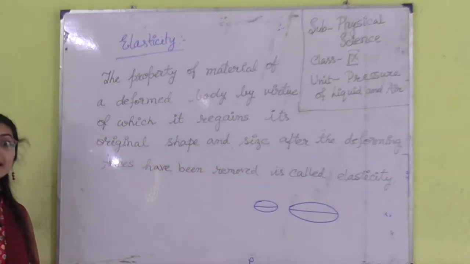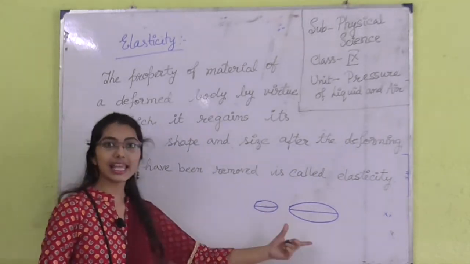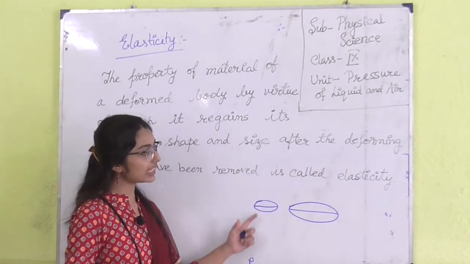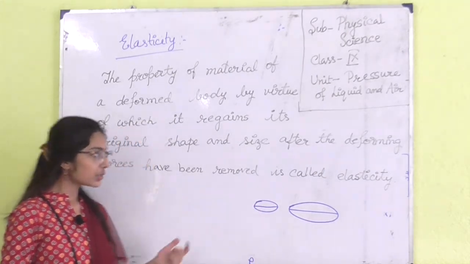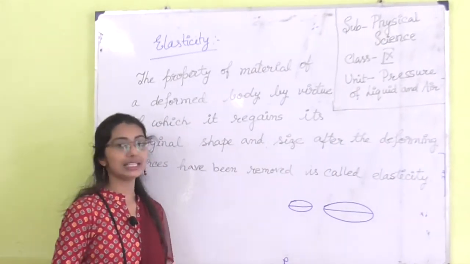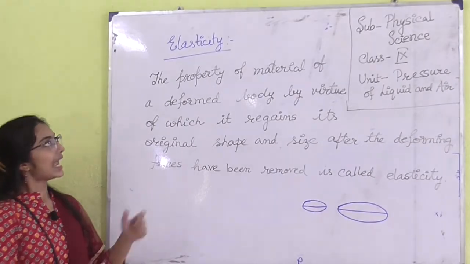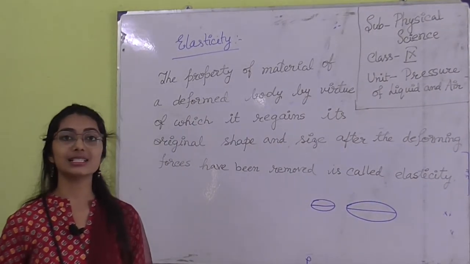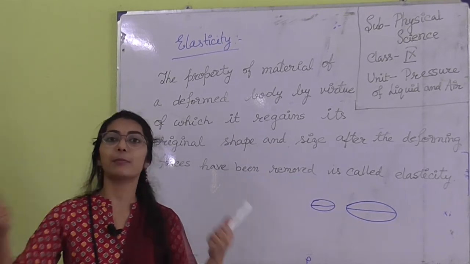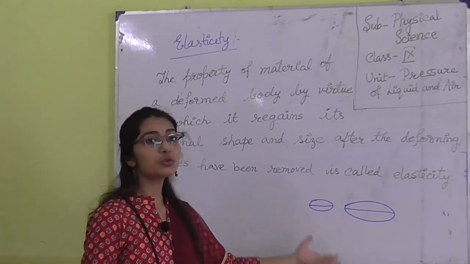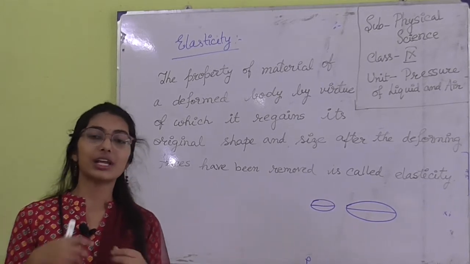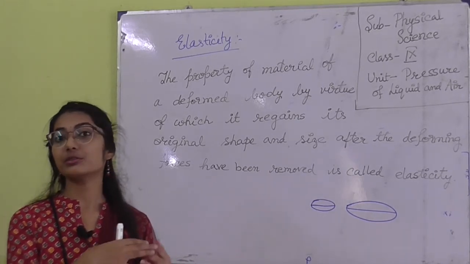So why is this happening? Is this happening in one day, after using it 1 day or 2 days? No, it is happening after using it for more days. So what is the property? What is the science behind it? Actually, for any material there is a property. If you want to change the shape of the material, as we are using the rubber band, we are trying to change the shape every day. We are tying it in our hair, so we are trying to change it.